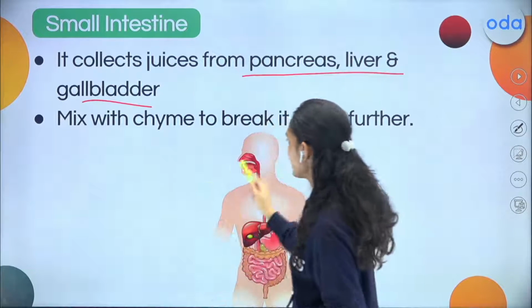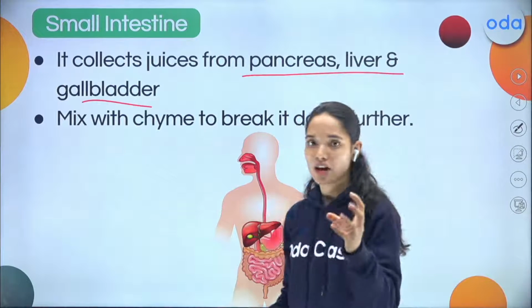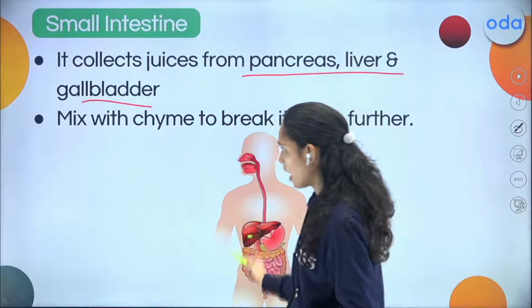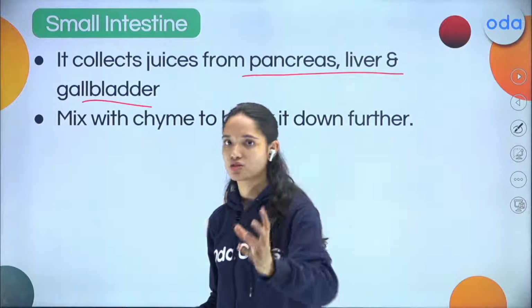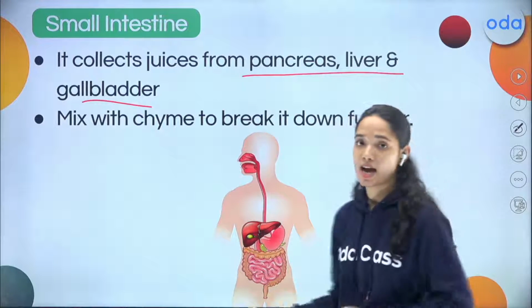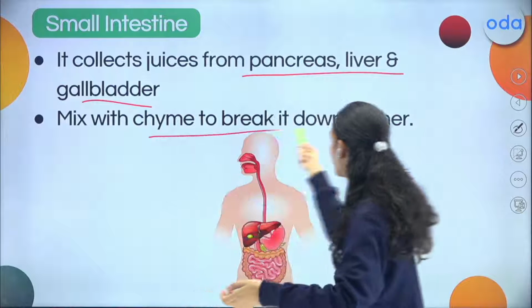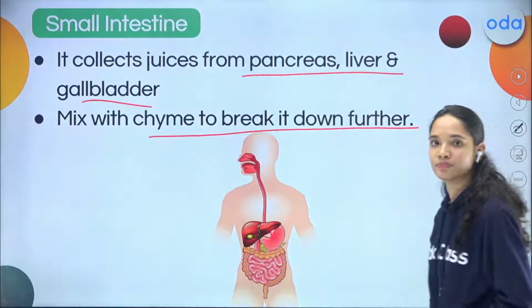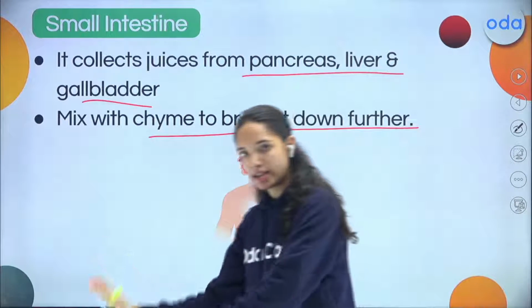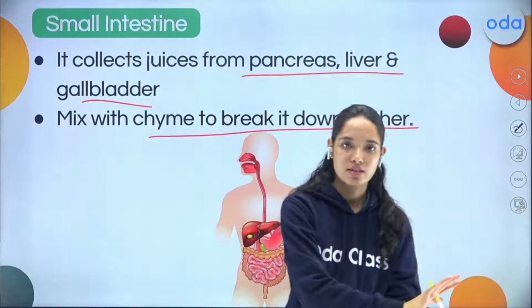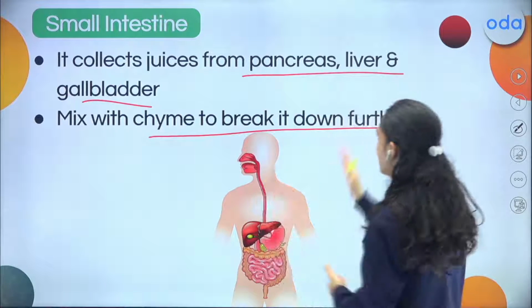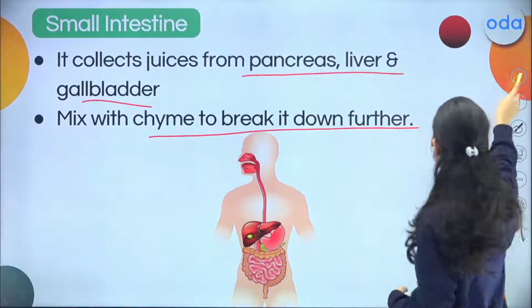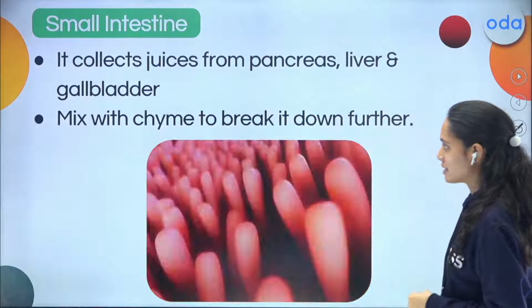Okay, so basically here bile juice and pancreatic juice are collected, and with the help of these juices, the small intestine mixes the chyme to break it down further. Okay, half of the breakdown is done in the stomach and the other half is done in the small intestine with the help of these juices.